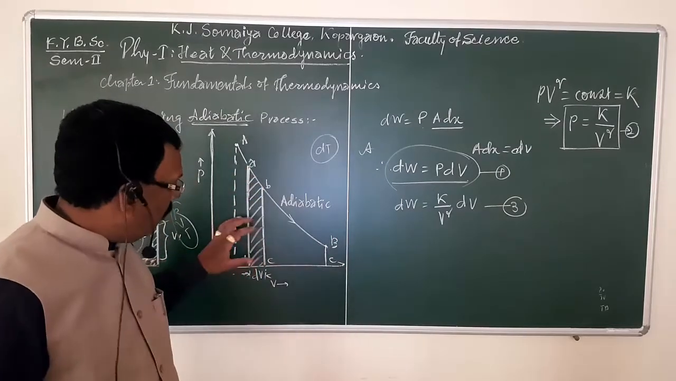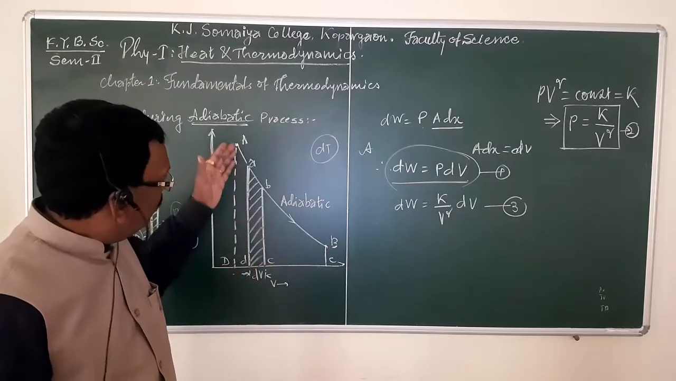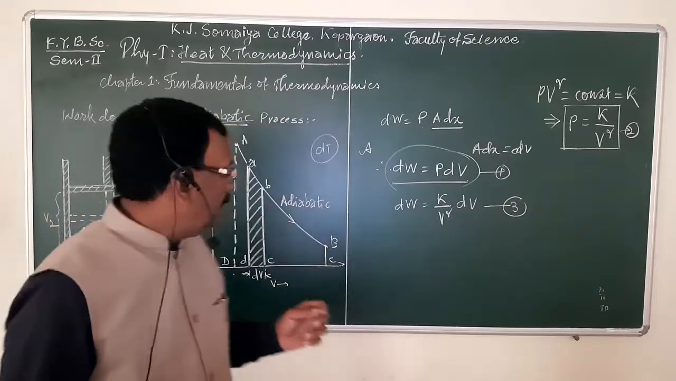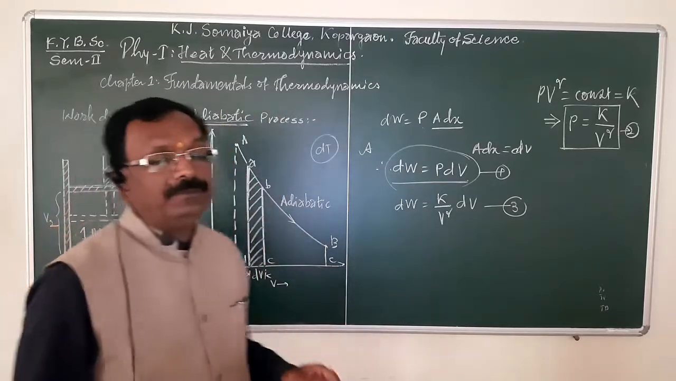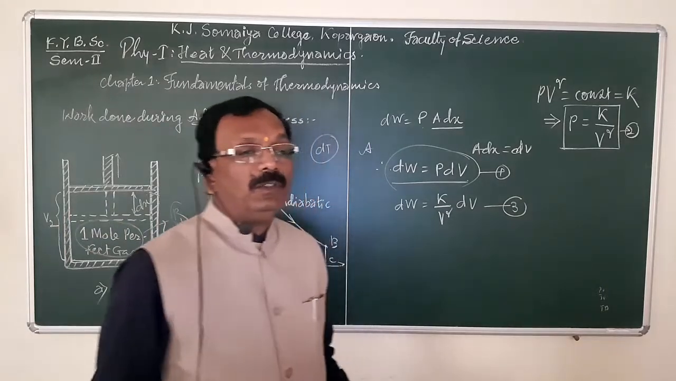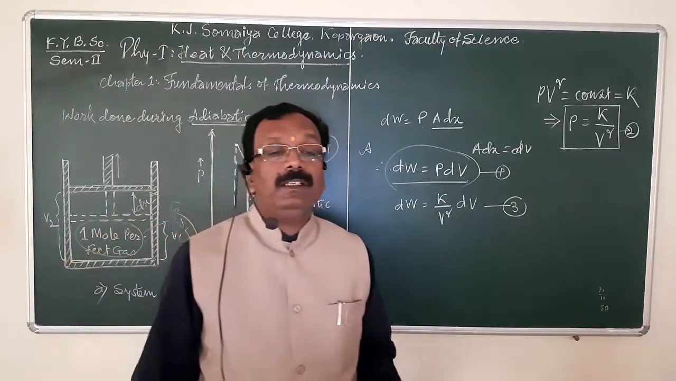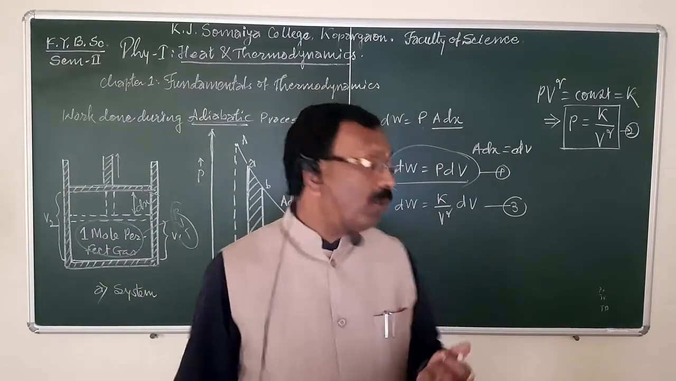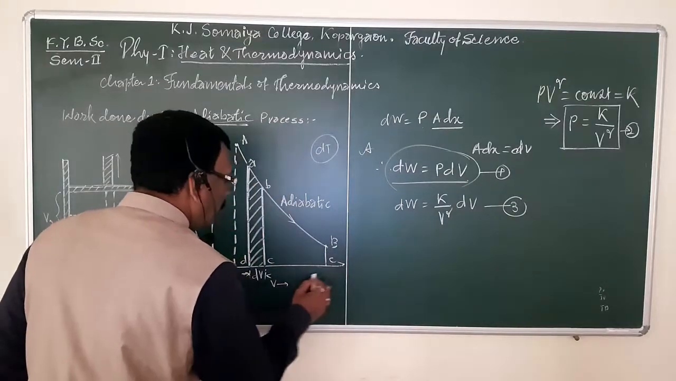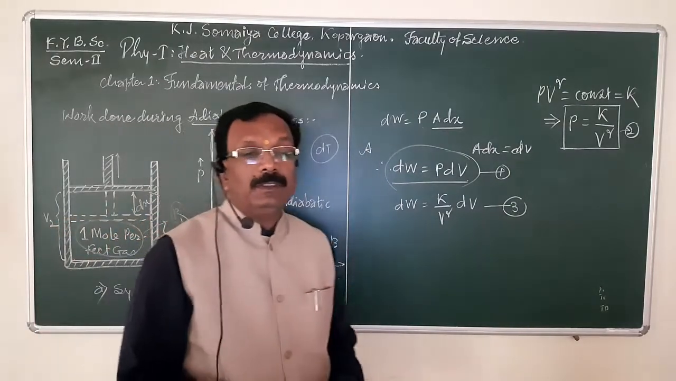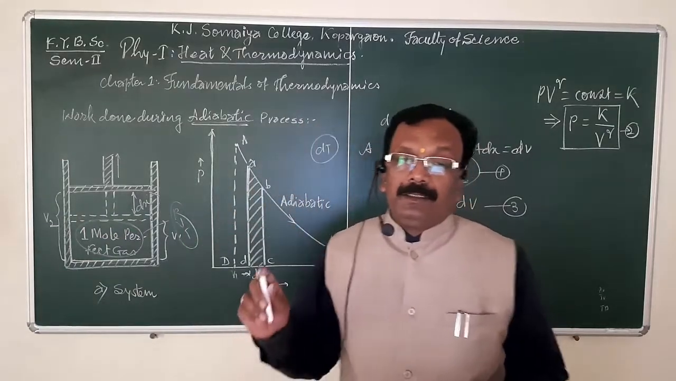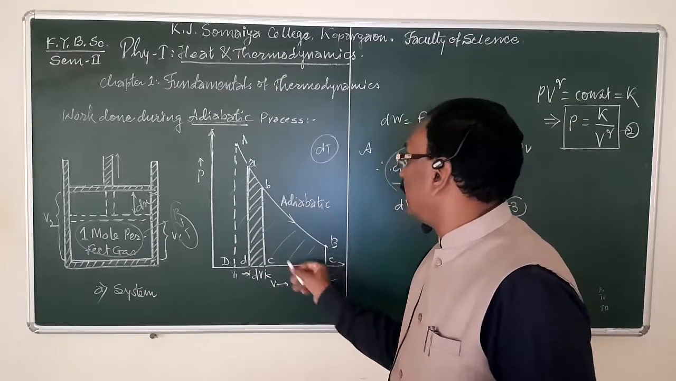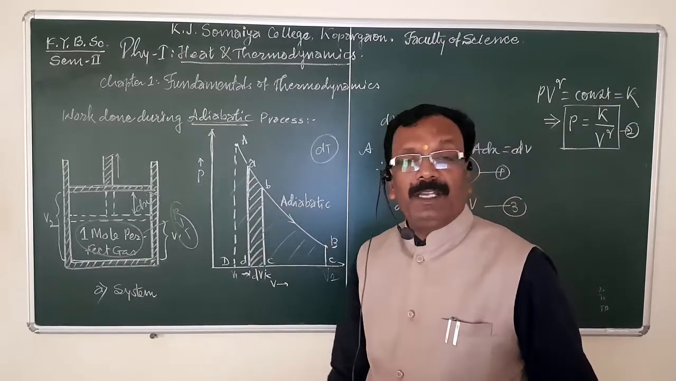When we integrate all such strips below the adiabatic AB, we will get the total work done during the finite adiabatic change AB. Hence, the total work done when the gas expands adiabatically from volume V1 to volume V2 is given by the area under the curve, the closed figure ABCD.